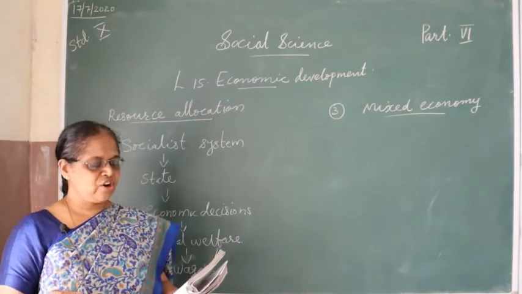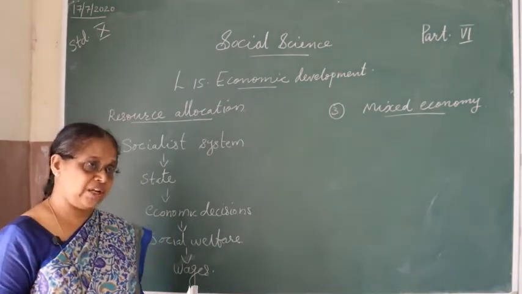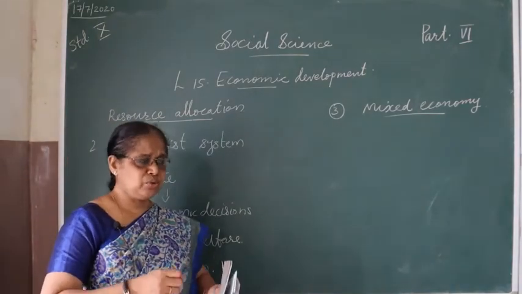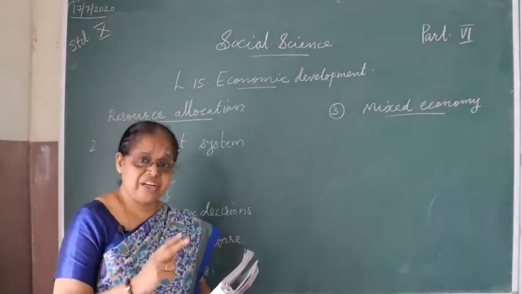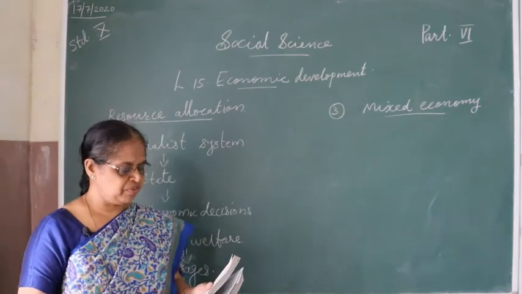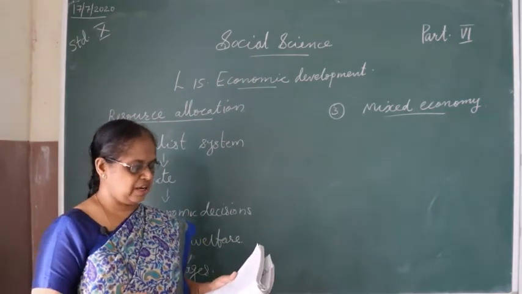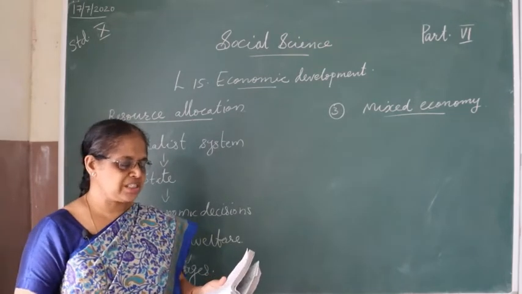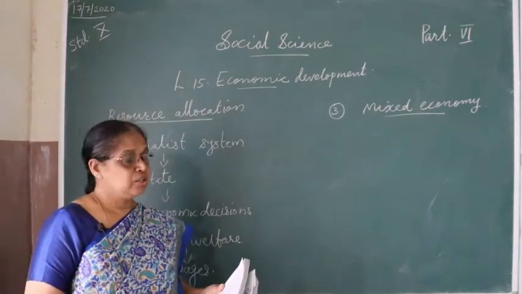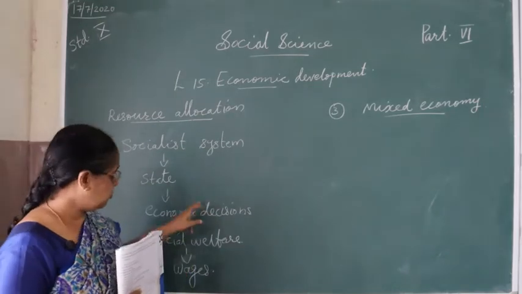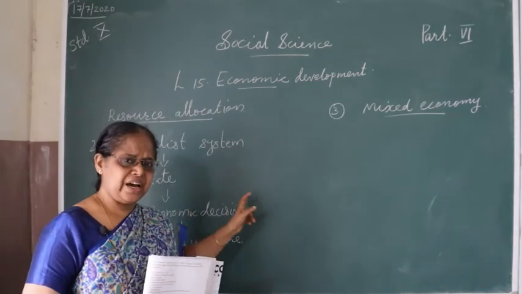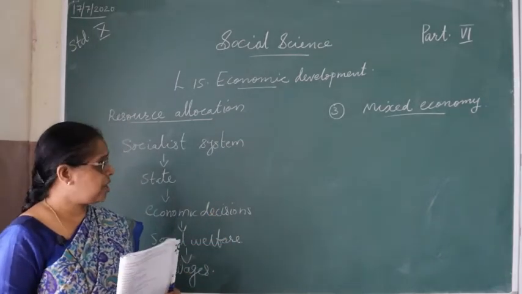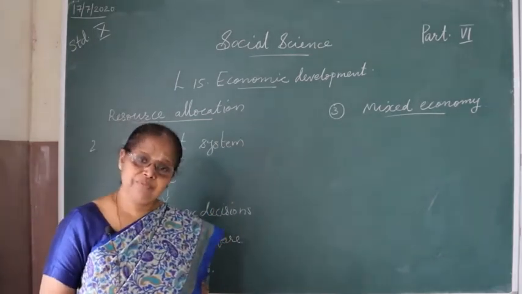Then disparity of income and property is removed. In the first system we have seen that inequality, two classes of people originate because of the market mechanism. Here that difference of income and property is removed. Fourth, consumers are not exploited. As it is in the control of the government, the prices and everything will be decided by the state, so the consumers are not exploited.